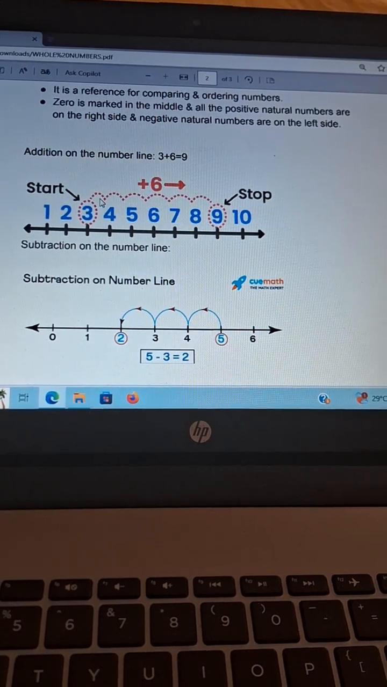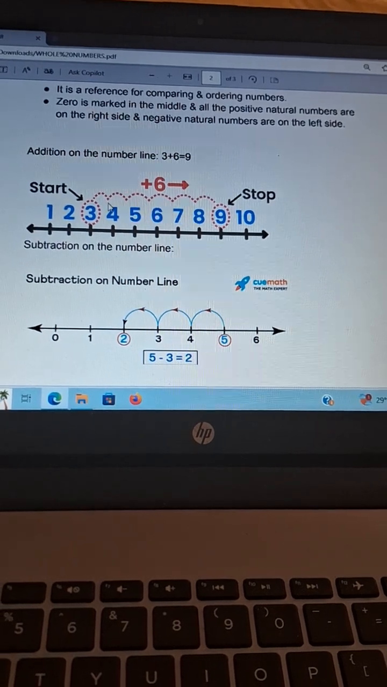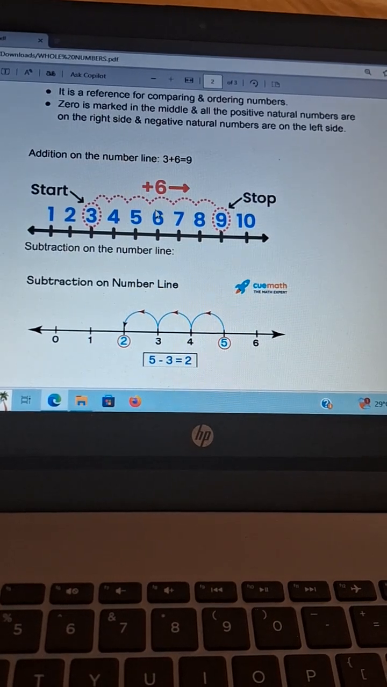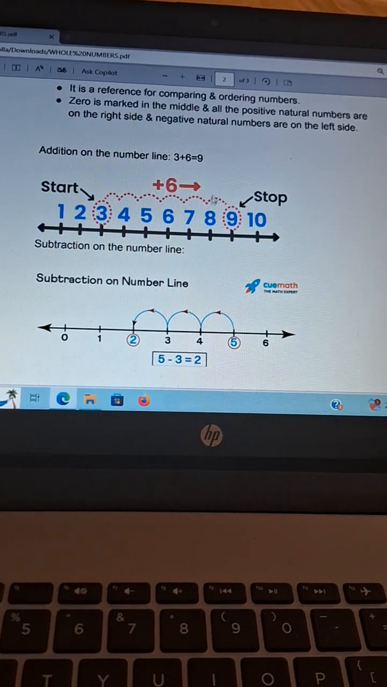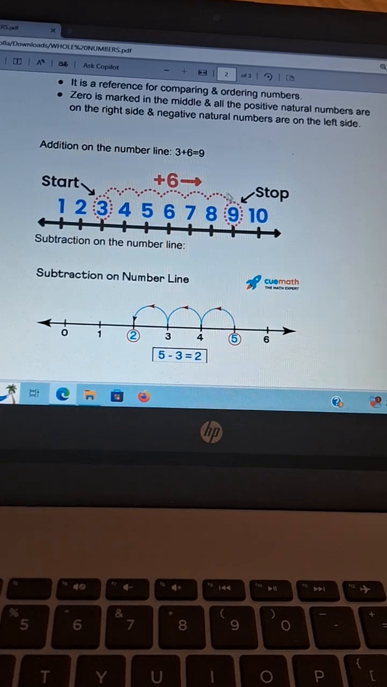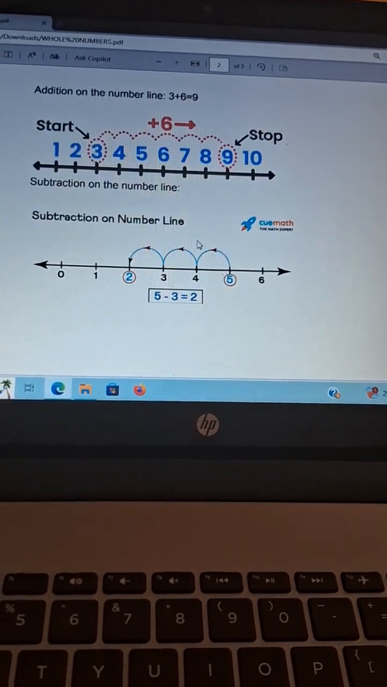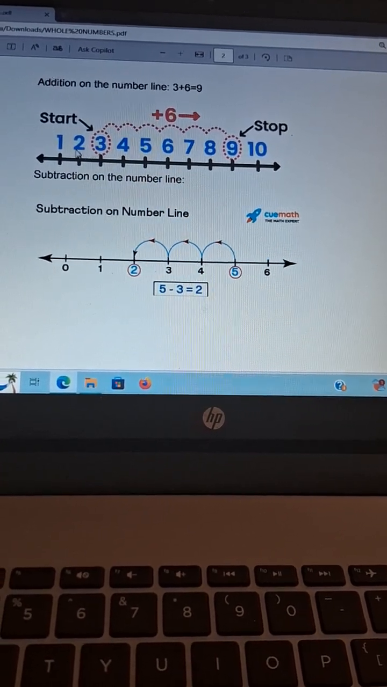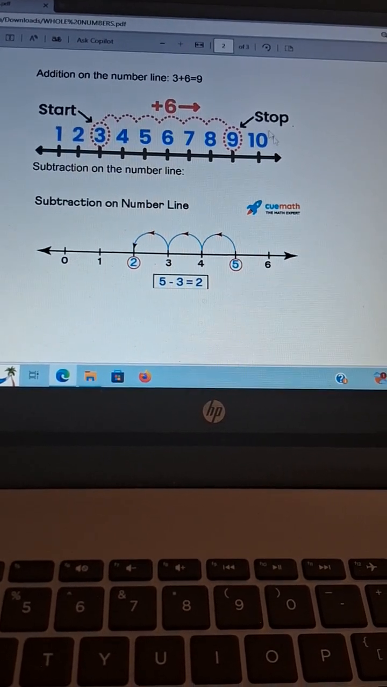We have a curved line here, so we can identify it very easily. From 3 it starts. 1 means it is 4, 2 means it is 5, 3 means it is 6, 4 means it is 7, 5 means it is 8, and 6 means it is 9. So we can say that 3 plus 6 equals 9, and we have to mark it here. It is the addition on the number line. Normally in addition on the number line, we have to mark the arrow in the clockwise direction.